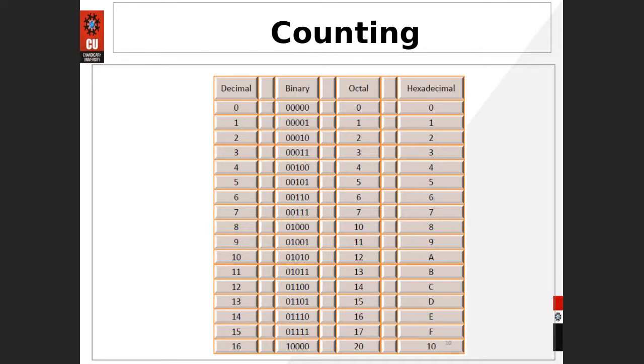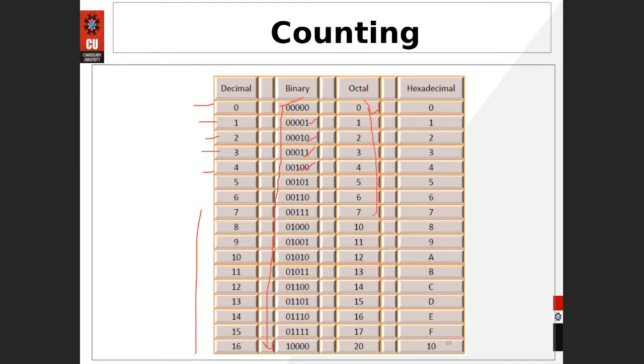Like in binary, 0, 1, 2, 3, 4 up to 16. How to write them in binary? So these are all zeros, then only the first bit is 1, then the second bit is 1, then the first 2 bits are 1, the third bit is 1. So this combination could be used to represent up to this number.